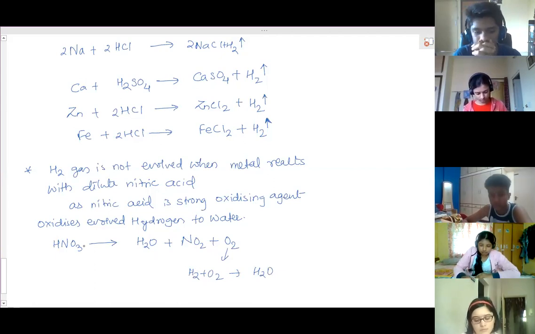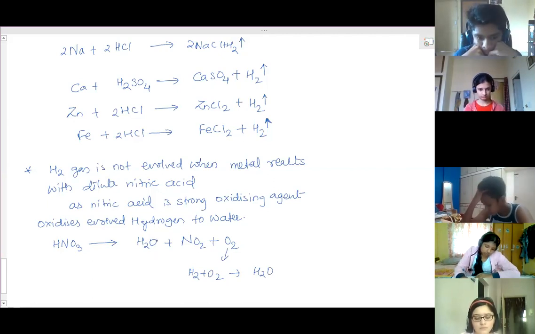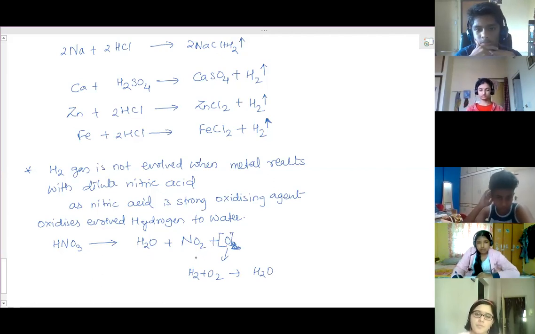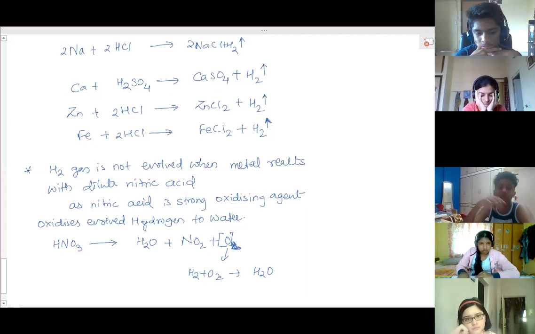So nitric acid decomposes immediately to form water, nitrogen dioxide and oxygen. Actually not oxygen gas, nascent oxygen is formed. This nascent oxygen is so active, more reactive because it is in the atomic form. It is not chemically stable, so it wants to become stable. As soon as it gets hydrogen nearby, it combines with the hydrogen and forms water.